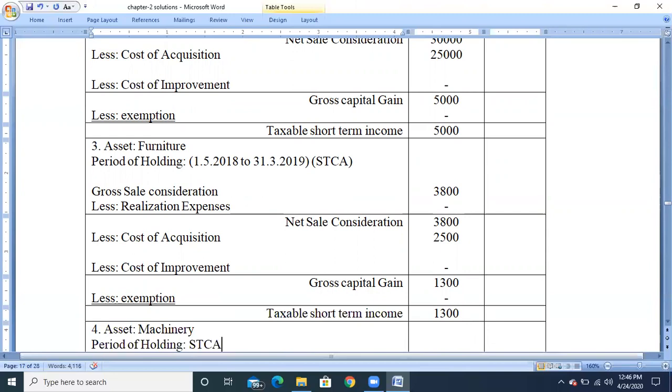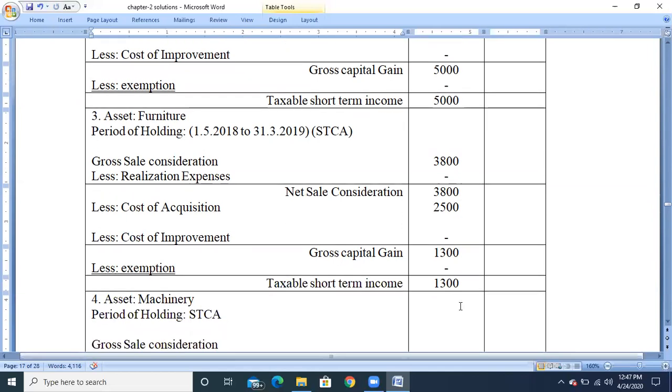I'm repeating, any asset, especially a depreciable asset, which has been purchased in the middle of the previous year, we need to calculate the period of holding, and always it will be a short-term capital asset. But the change is, instead of written down value, we are going to take the cost of acquisition. But if any depreciable asset was purchased before the previous year, then always it will be treated as short-term capital asset, and instead of cost of acquisition, we need to take the written down value as on the beginning of the previous year.